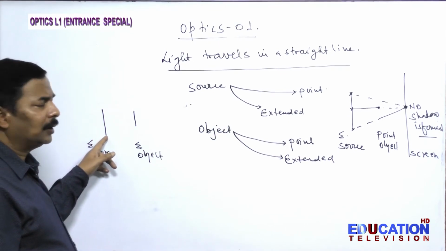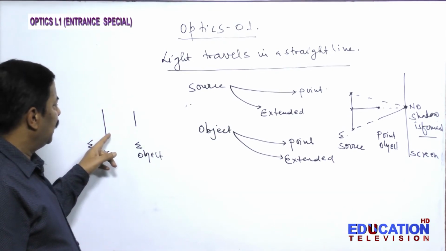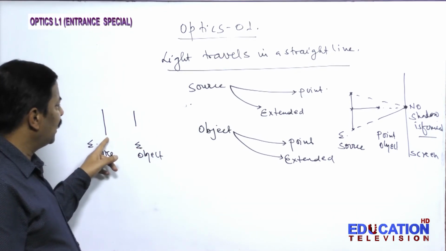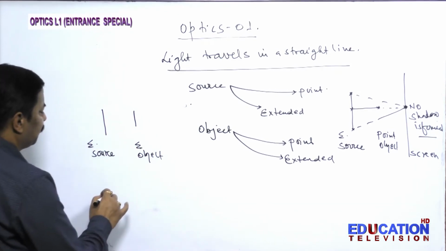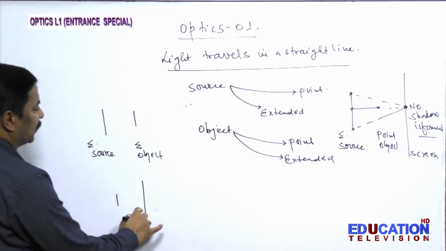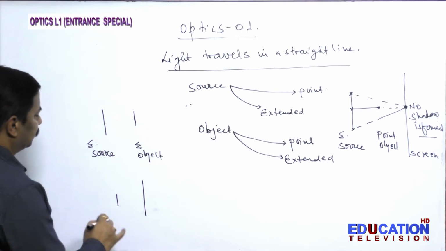Extended source is bigger than the extended object, or extended source is smaller than the extended object. Here you see.